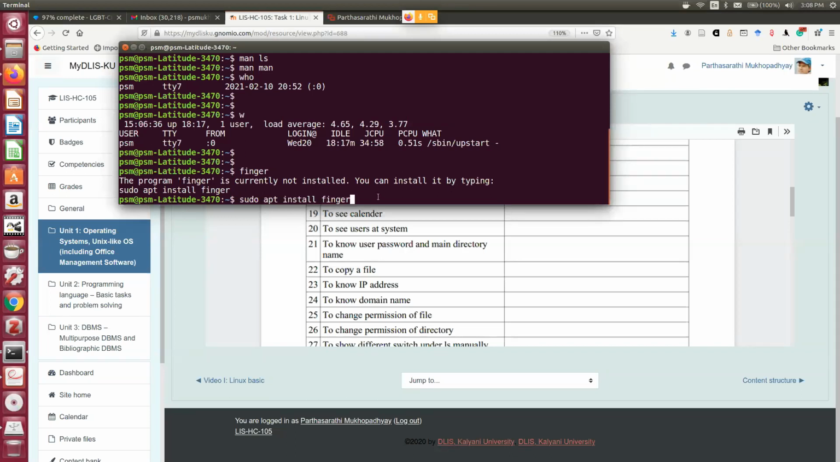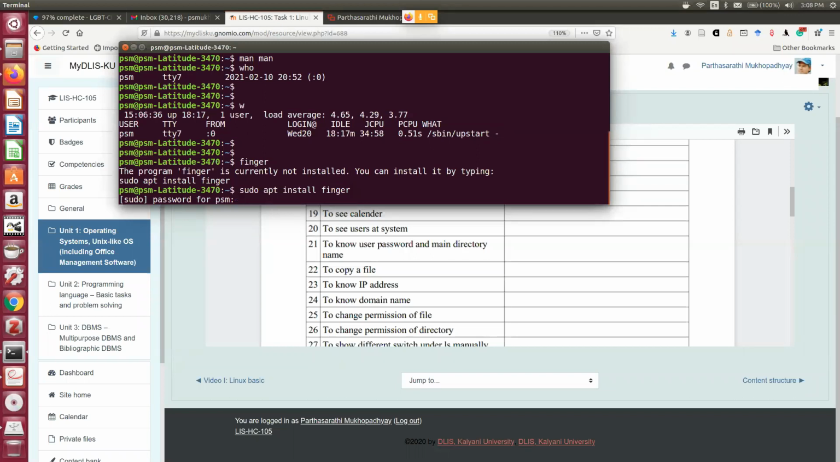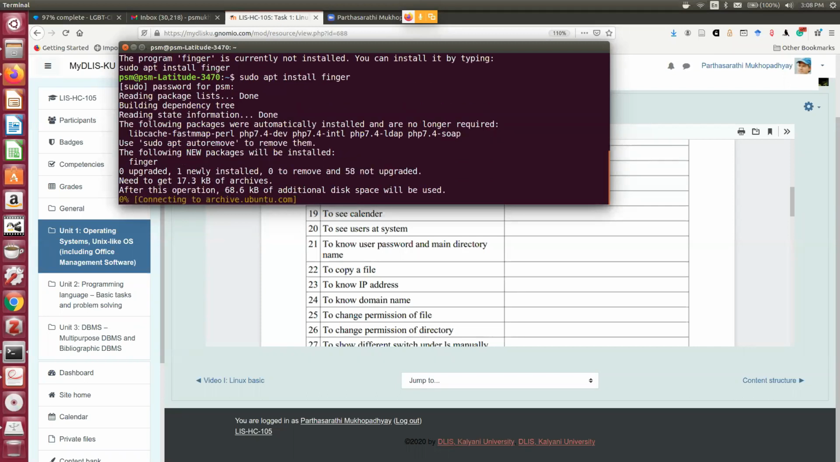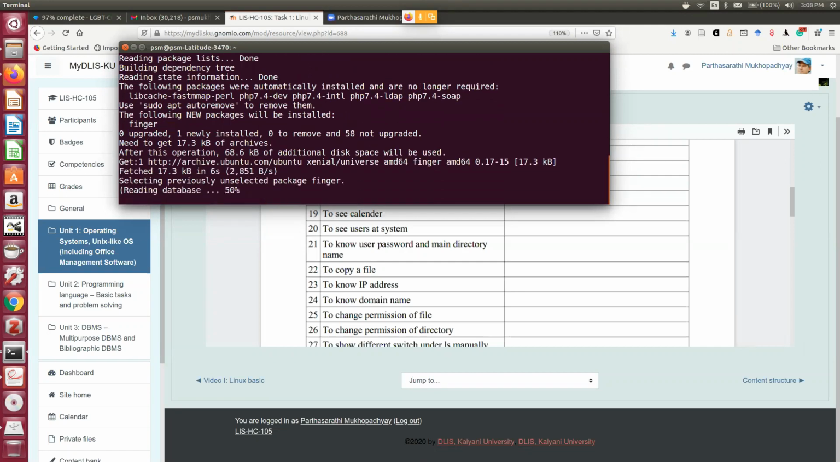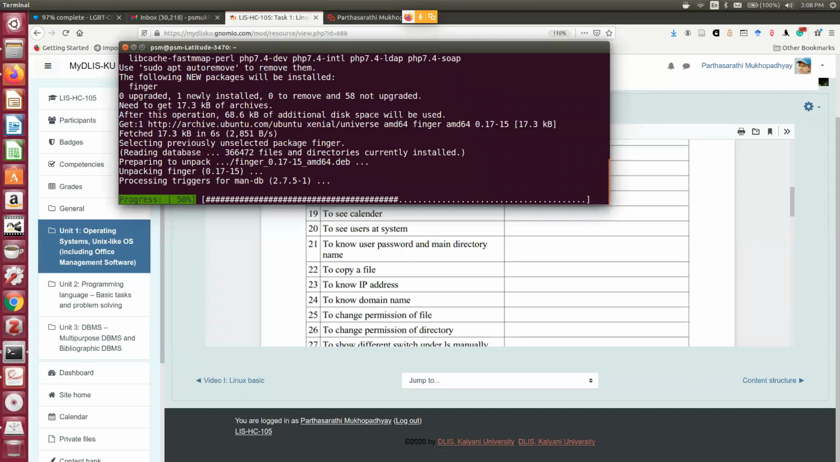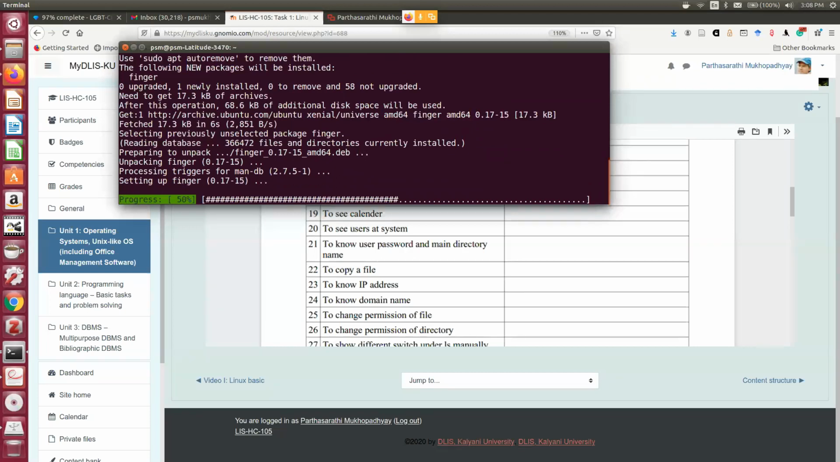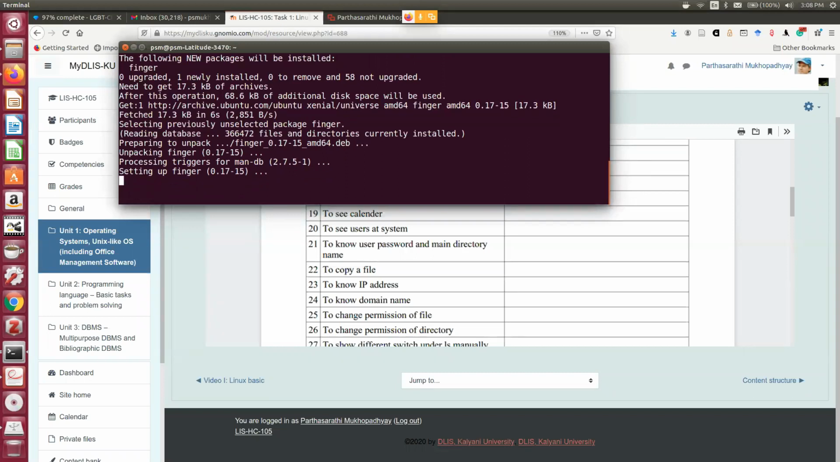So let me install the finger command here. It will ask me for the sudo password, that means the system password. I'm giving the system password, and automatically, if your machine is connected, it will install the software, it will configure the software, and it will create the appropriate manual database, so that later on you can get help with man finger. That means the finger command. So that is the power of the Linux operating system. You just sudo apt install this one, and you can have your system ready.